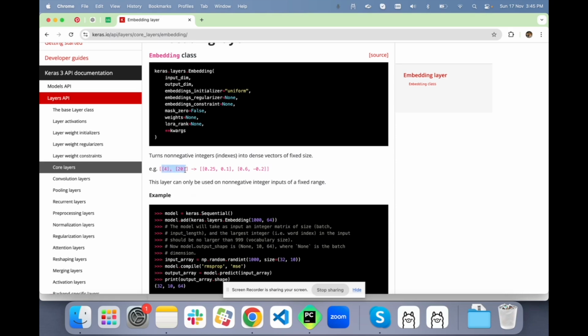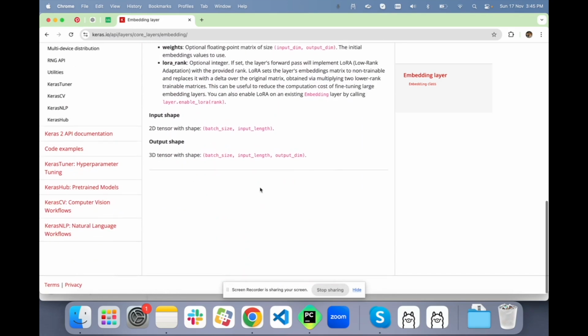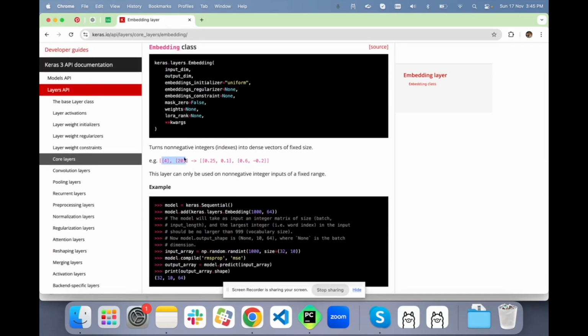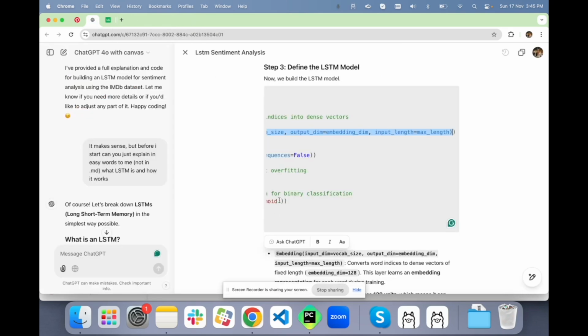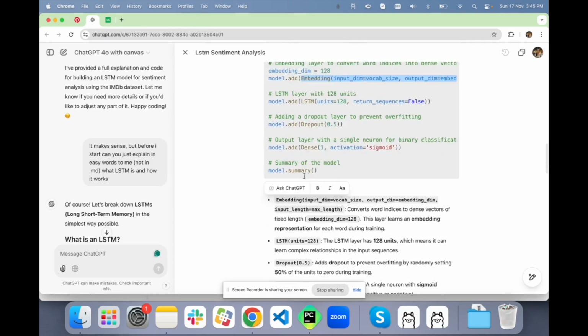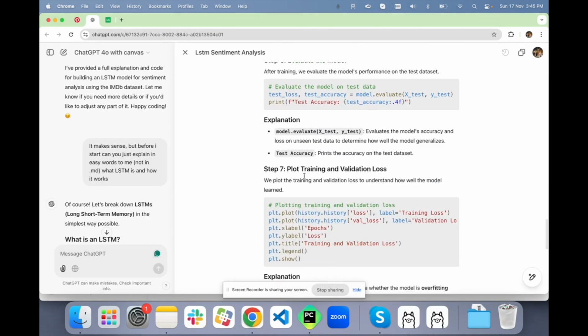So the non-negative integers will become something like a dimensional vector that we mention here, like this: 0.251 6. Nice. And how is it converted? So they are converted from this to this, but how? As in, what formula has it used? I am going to ask, because this is the only new thing that we'll be doing today.